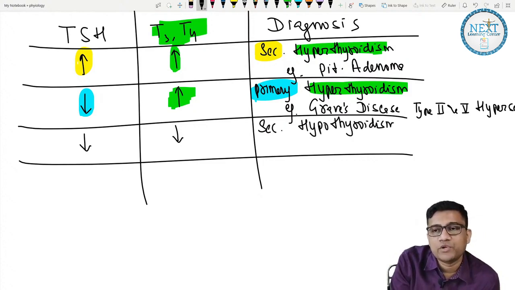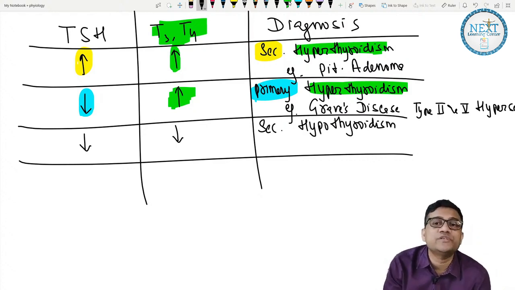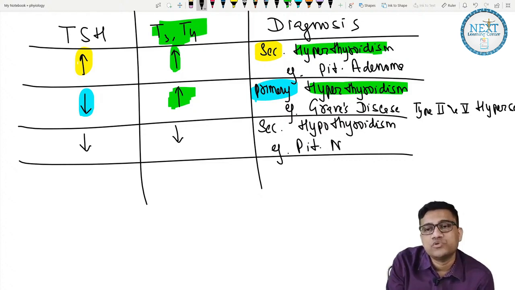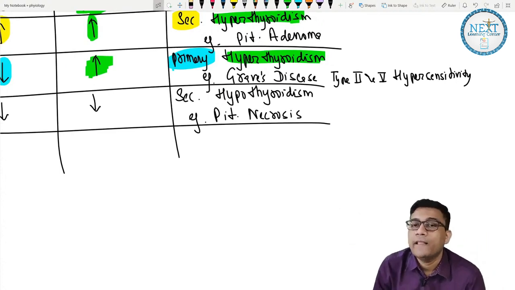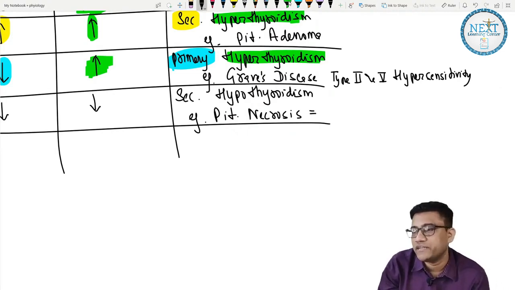So it is secondary hypothyroidism. There is hypothyroidism because of which problem, pituitary or thyroid? It's a pituitary problem. A very famous example is pituitary necrosis, and a very common cause is postpartum pituitary necrosis. Also called what? A very famous name of the disease.